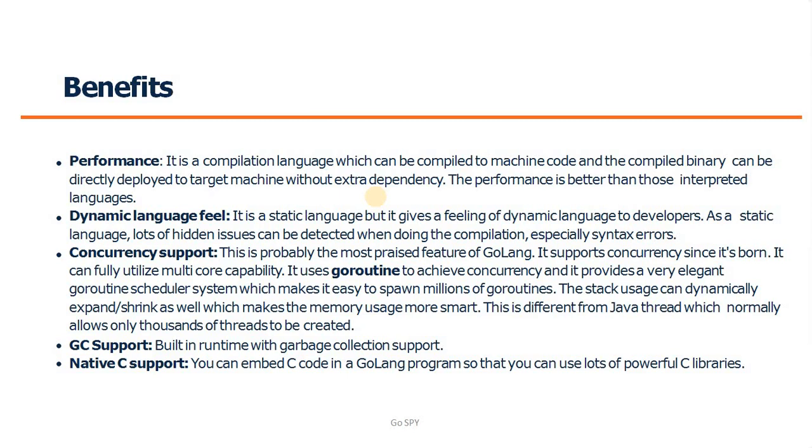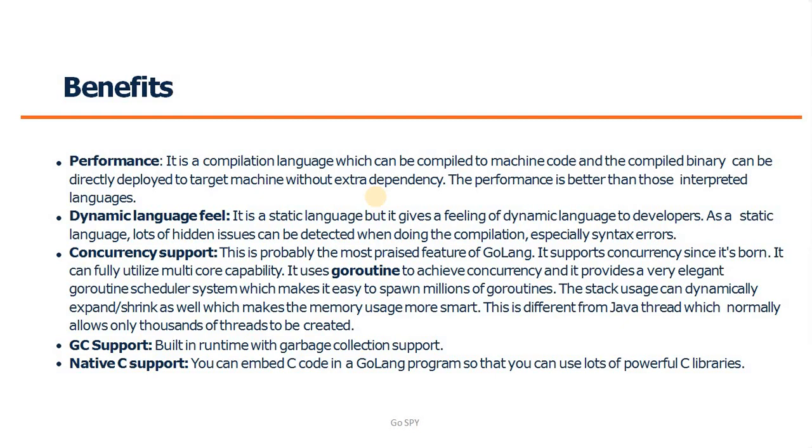And the next benefit of this programming language is native C support. It supports native C programming language code in Golang. It means that you can embed C code in your Golang program so that you can use a lot of the power of C libraries as well. So that is also a powerful feature of Golang. You can use C code or libraries easily in Go.